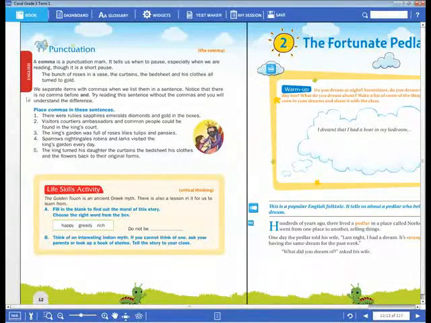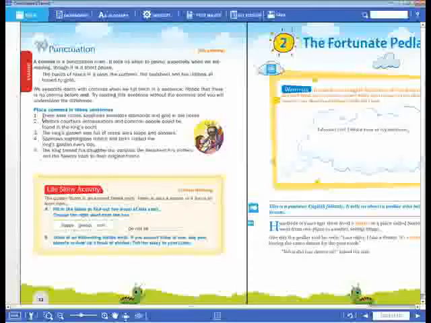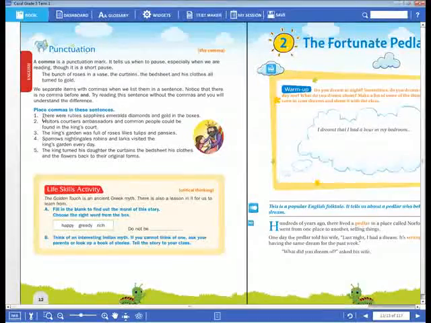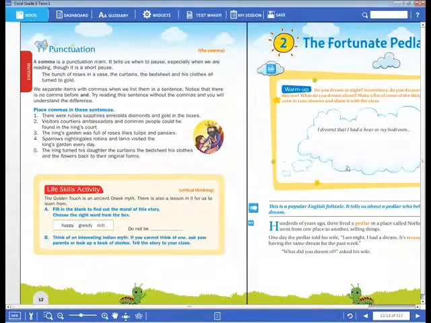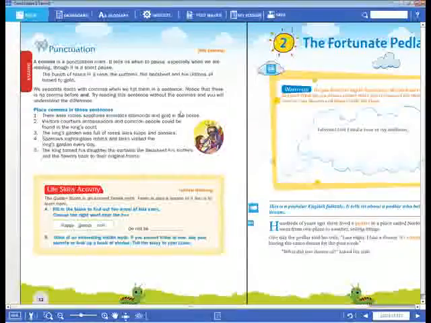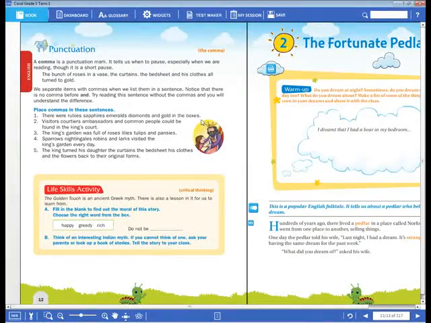In punctuation marks, whatever sentence is given, the starting letter must be a capital letter. Most of the time the children do not write this, so you should be careful. This is about punctuation marks, and you have to learn it. First of all, listen: the sentence has to start with a capital letter and it ends with a full stop.